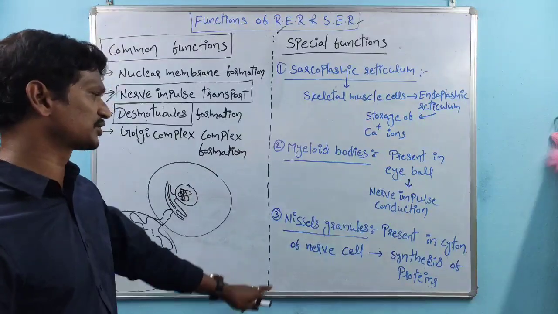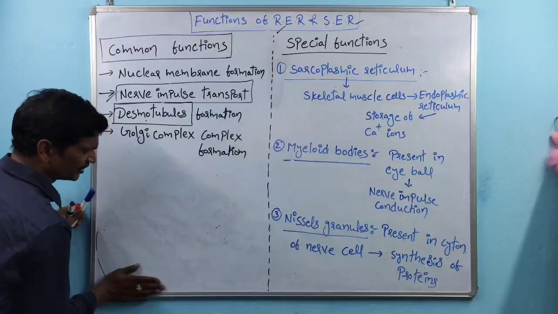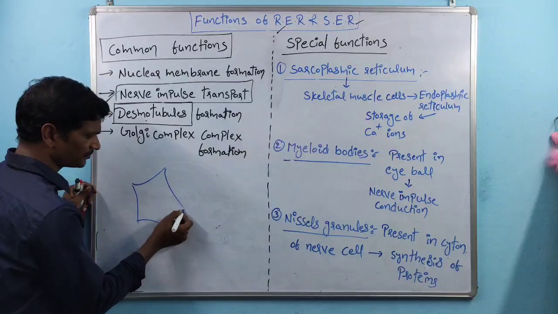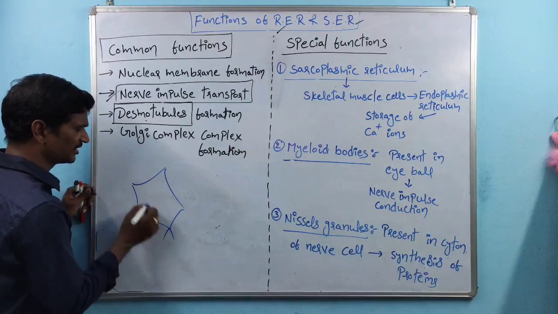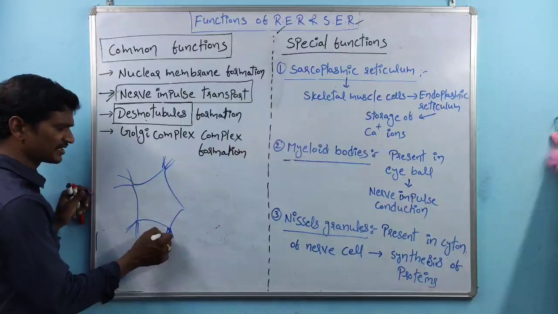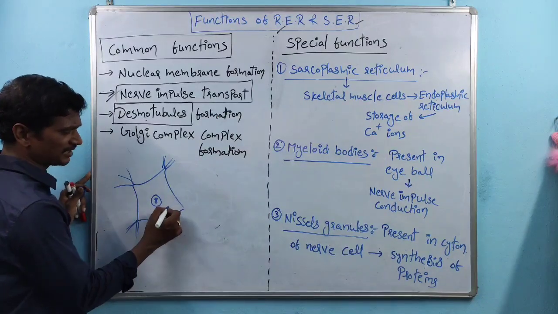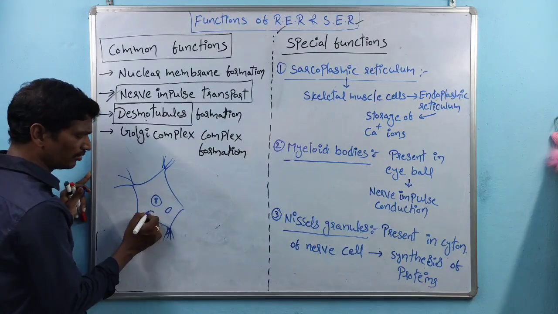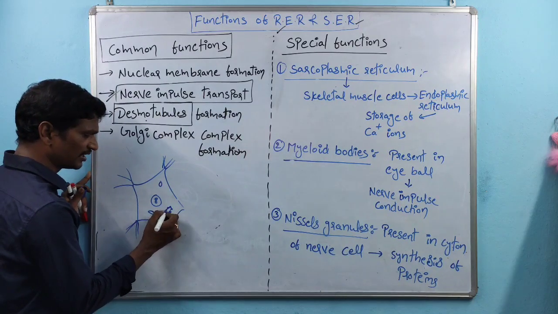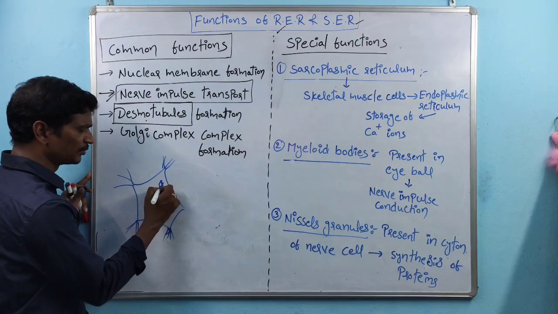Coming to the next one, Nissl's granules. We all know that within a nerve cell there is a cyton structure. This is the cyton, the main head structure. These are called dendrites, and this is the nucleus. Within the main cyton part there are small structures attached with ribosomes.